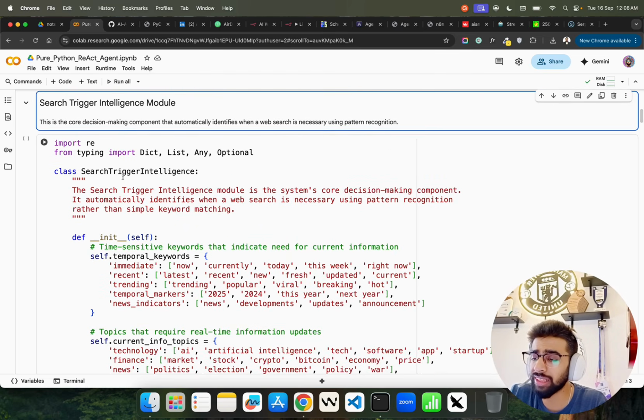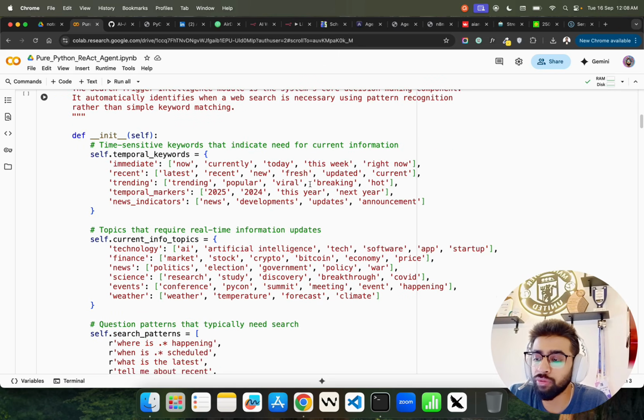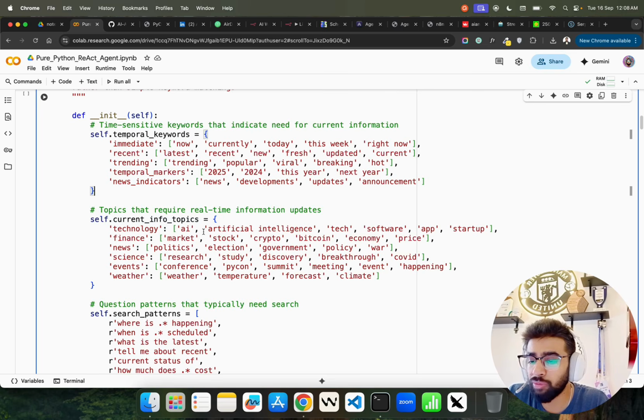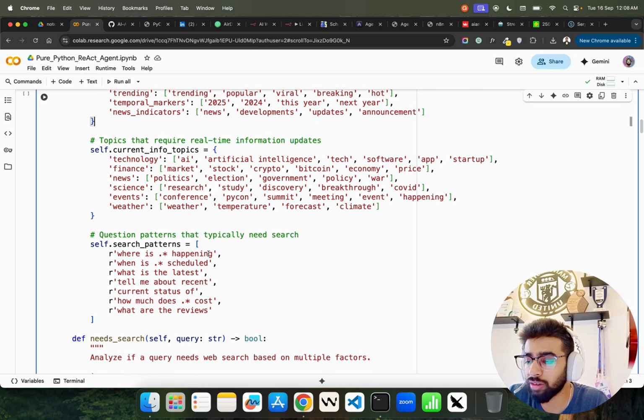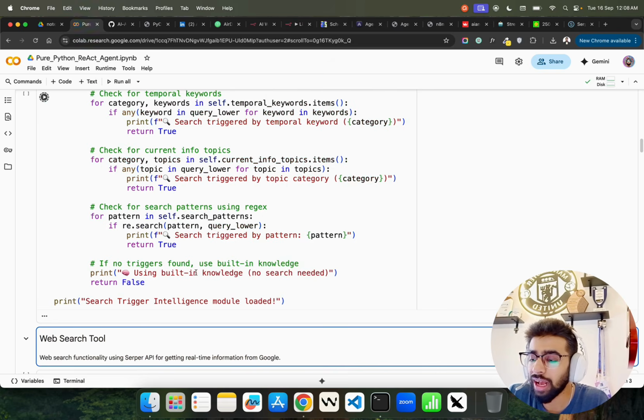So you can see I have a class SearchTriggerIntelligence. It says the search trigger intelligence module is the system's core decision-making component. It automatically identifies when a web search is necessary using pattern recognition rather than simple keyword matching. So you can see time-sensitive keywords that indicate need for current information, like immediate, recent, trending, temporal markers like year, next year, past years, news indicators, current info topics, and so on and so forth, that you can find out here. Conference, where, what is the latest, tell me about this, and just run it.